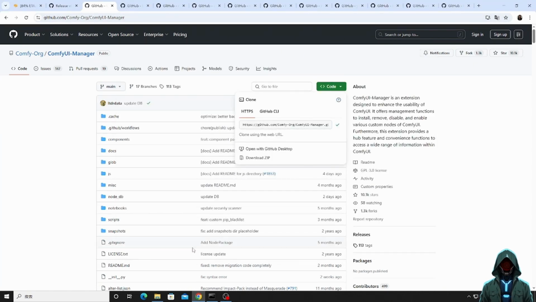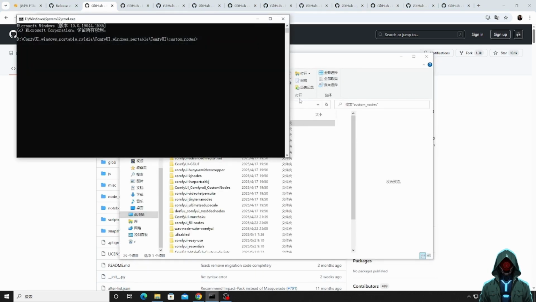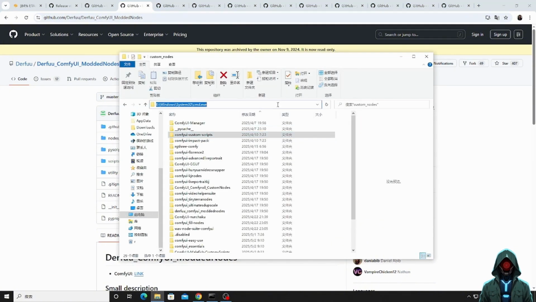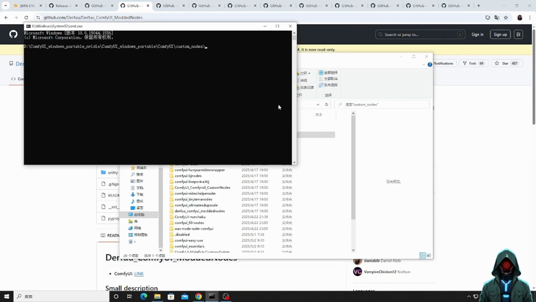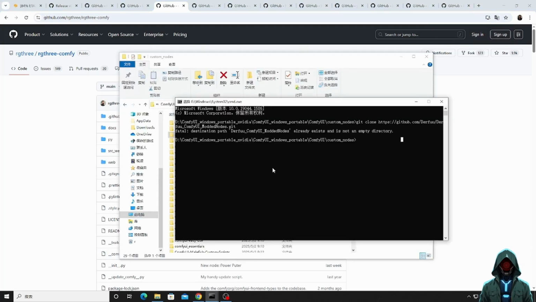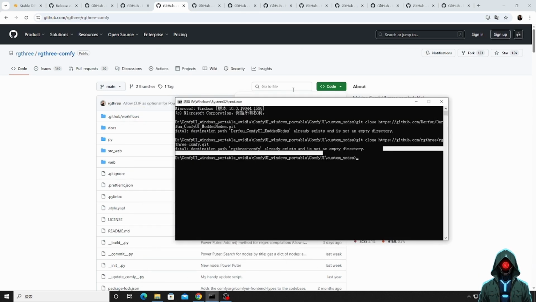Click this green button to copy the link. Enter CMD in the folder path. Then enter git clone, then paste the link. Each subsequent plugin does the same thing. The window shows that I have installed the plugin. I will put these plugin links in the guidance notes.